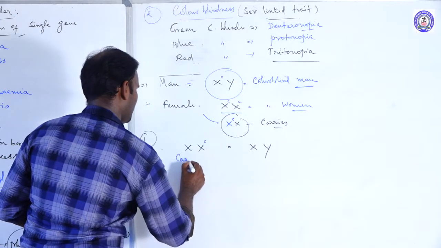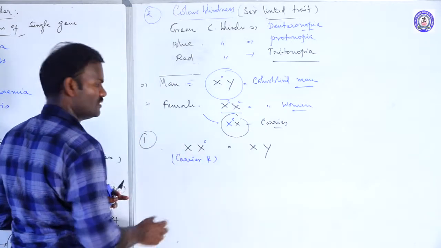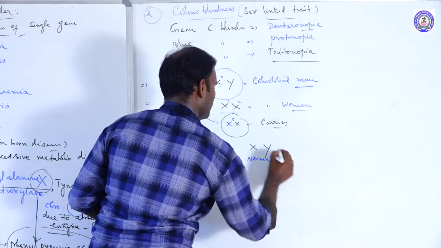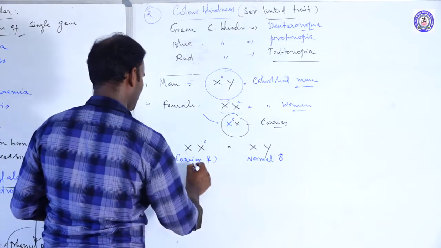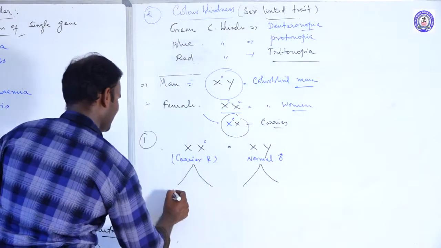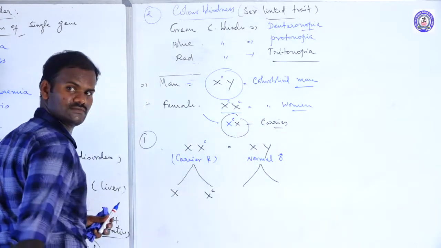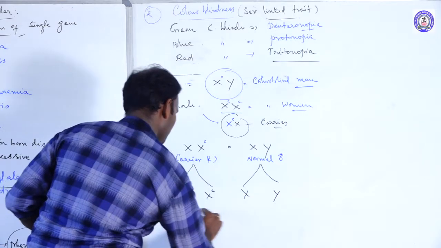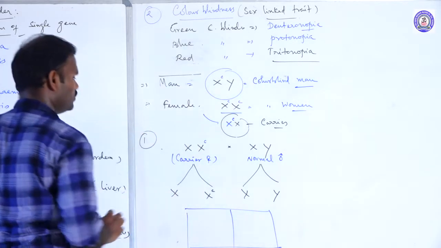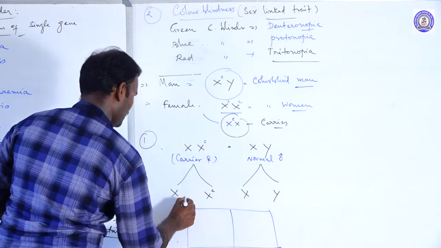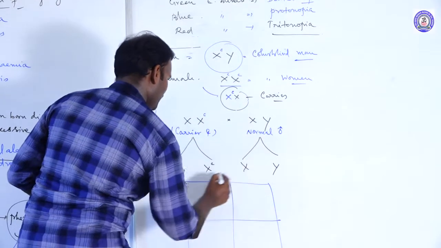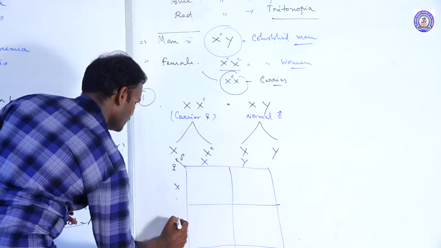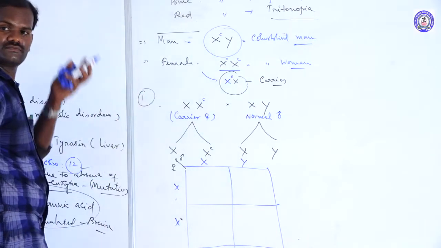So, carrier female and normal male. If we cross them, 2 types of gametes are possible: X with the recessive allele, normal X, and Y. If you plot these gametes using a checkerboard, male gametes X, Y, and female gametes X and X with the recessive allele for color blindness.